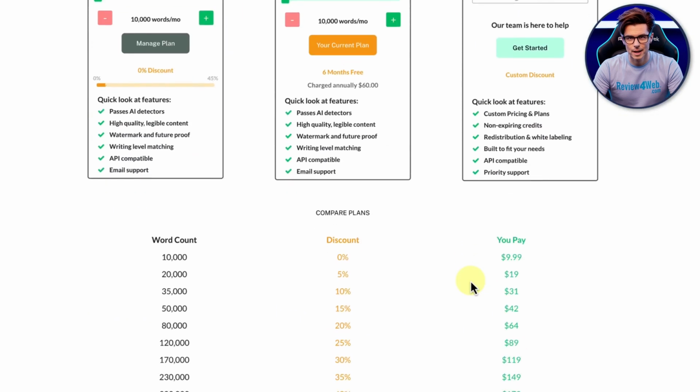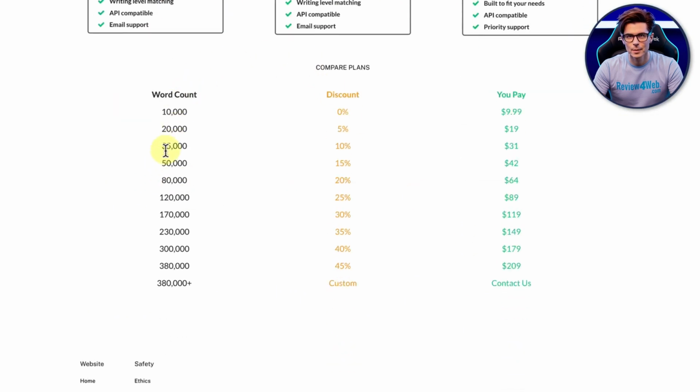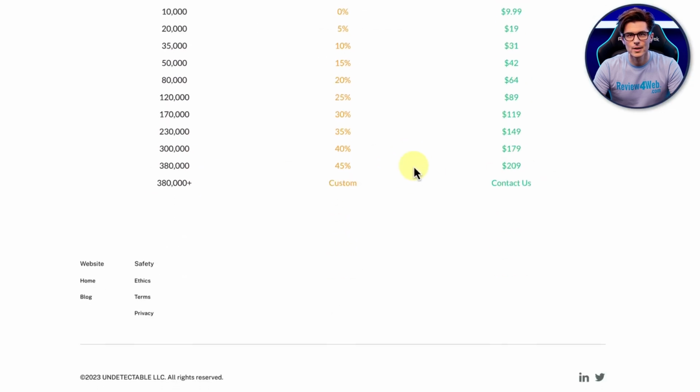So that's fair enough. And then the more words that you order, the bigger discount levels you get. So it's just a very, very cheap service.